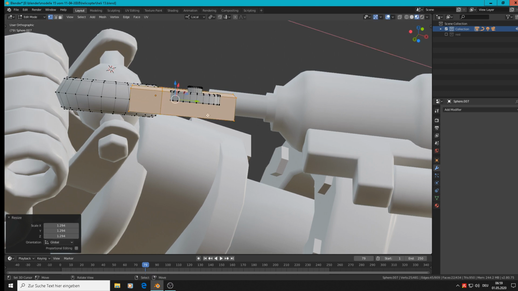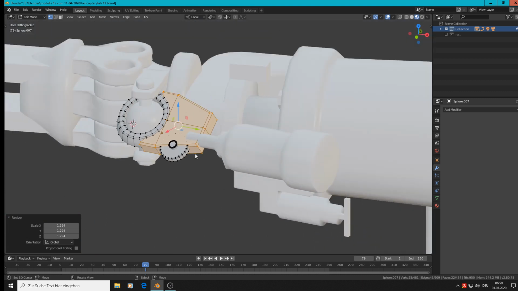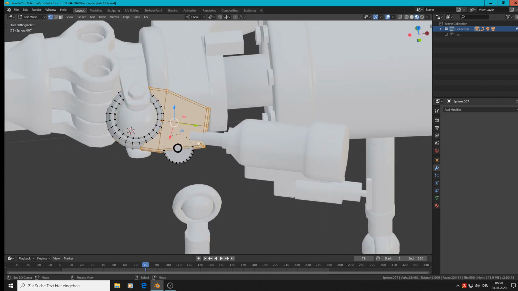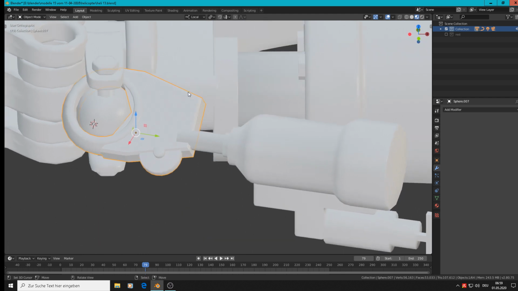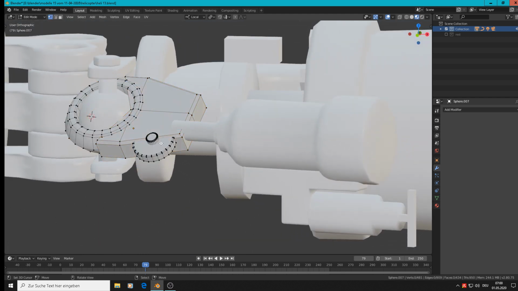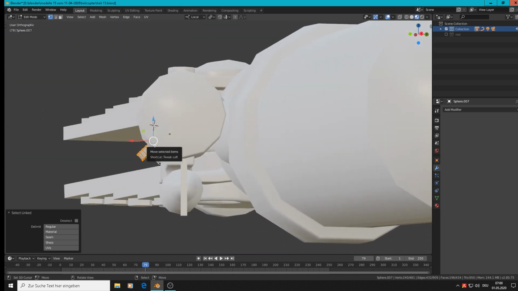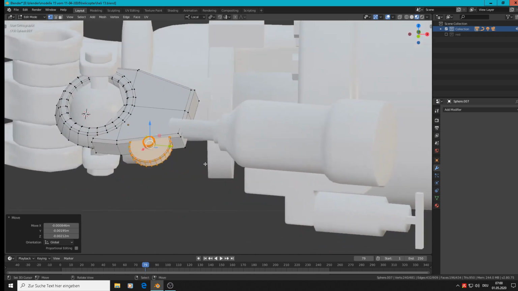You scale it simply, and yeah, I have to put a little bit into. And maybe that a little bit out. Wow, that is all bad, because we have no right angles, nothing.